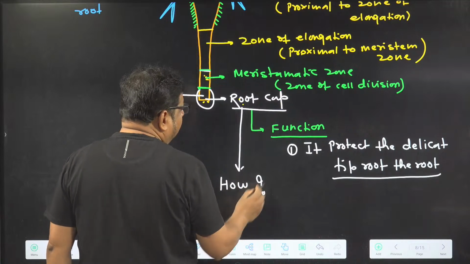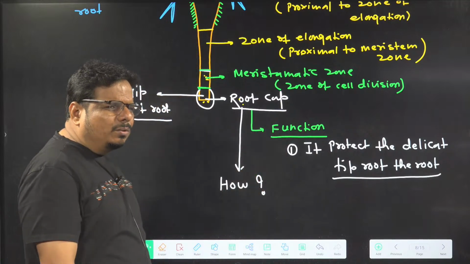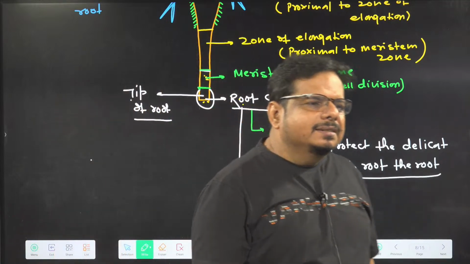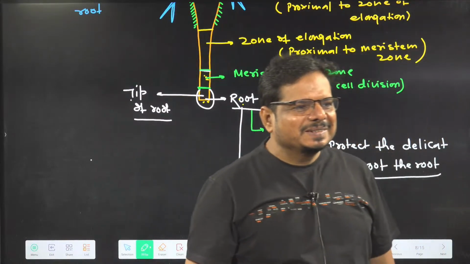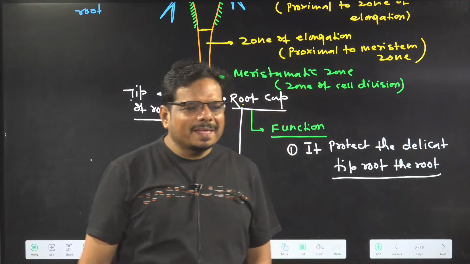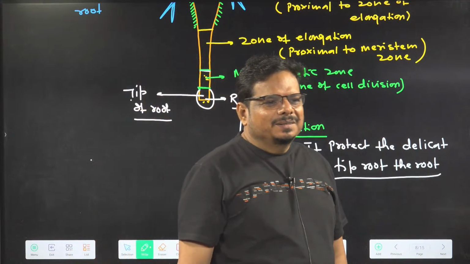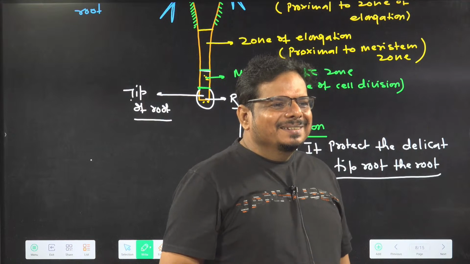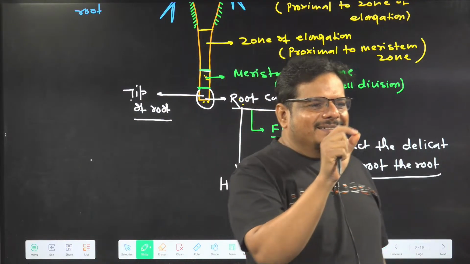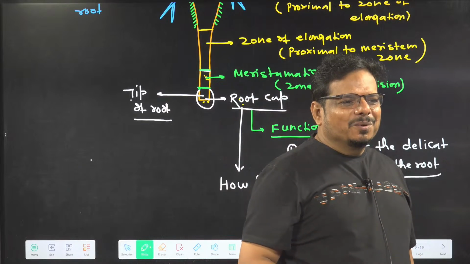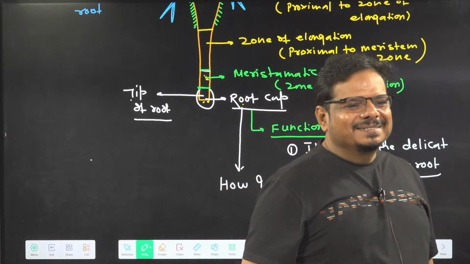Another question arises: Sir, you are telling it protects the tip of the root, but how does it protect the tip? Answer the question. It is a factual area. We are just trying to make it science. Otherwise, no more scope for us.